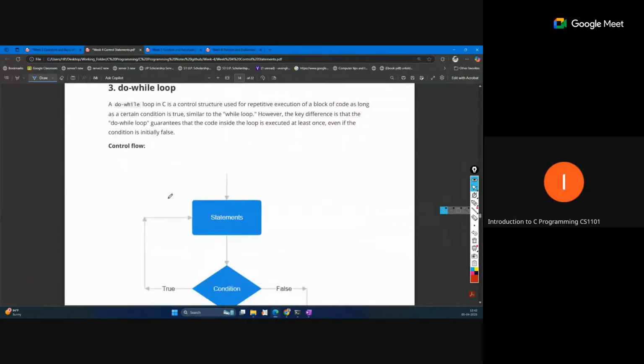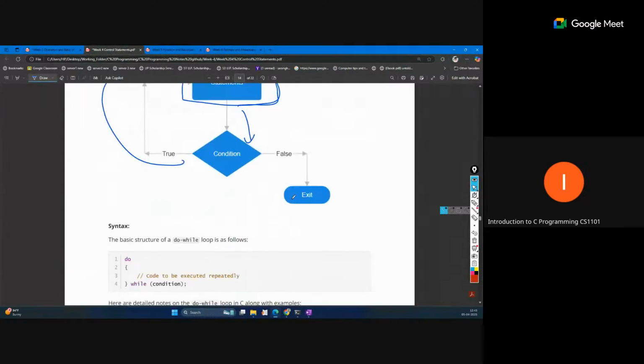The do while loop is another thing. In a while loop, to perform the statement, first the condition will be checked, then the statement will be performed. But in a do while loop, the statement will be performed at least one time first, without checking the condition, and then the condition will be checked after that. So at least one time this statement will be performed without checking. So this is the do while loop.